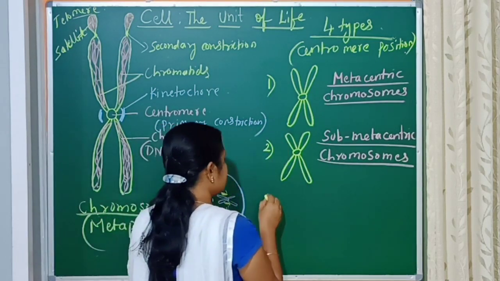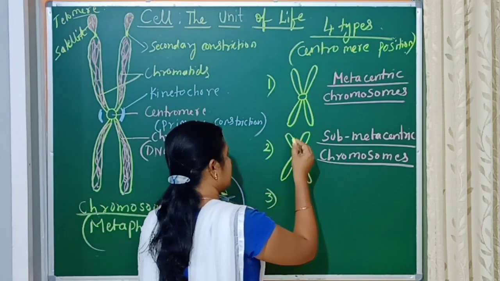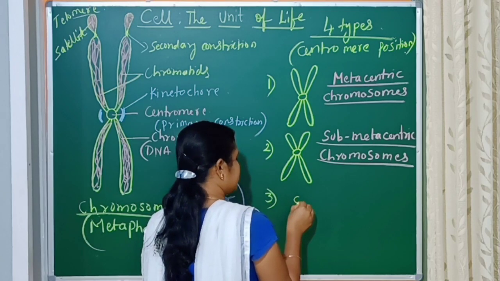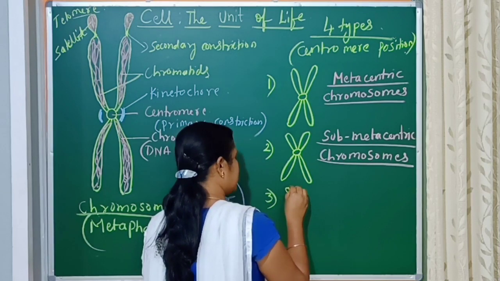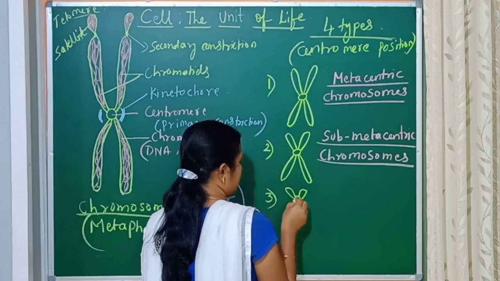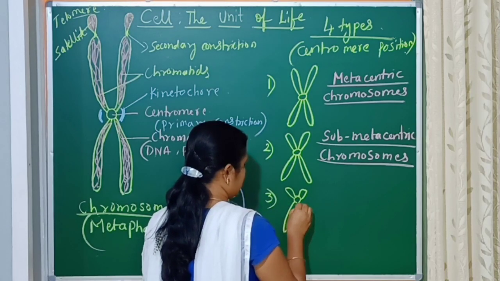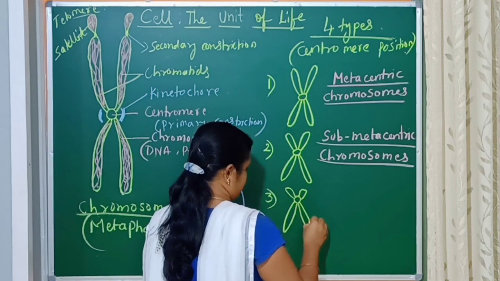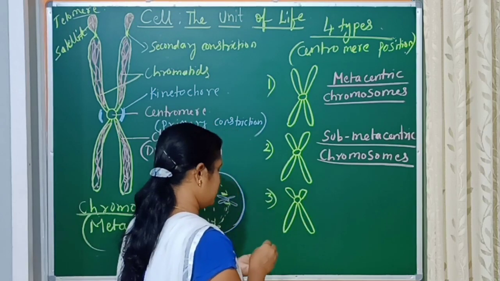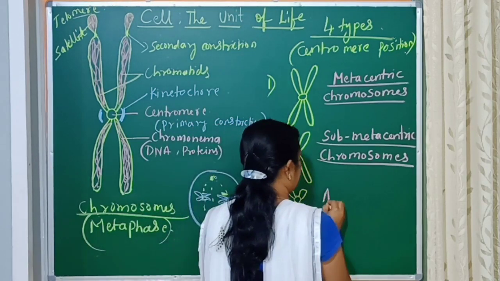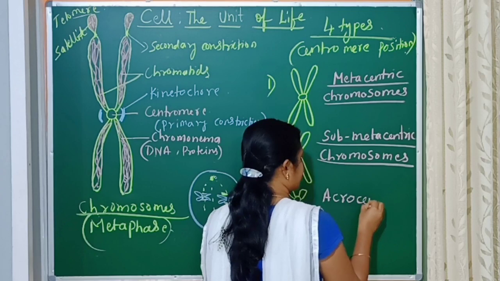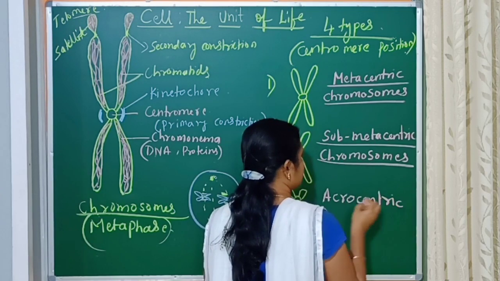If the centromere position is towards the end, resulting in a very short arm and 1 very long arm, such type of chromosomes is called acrocentric chromosomes.